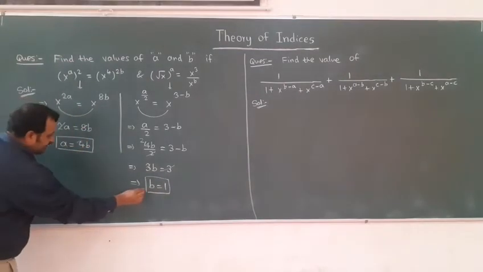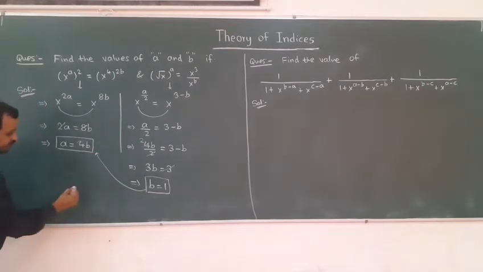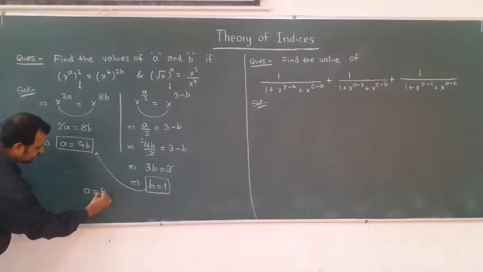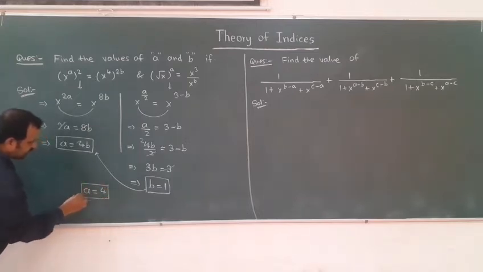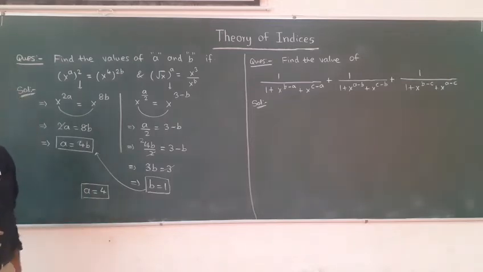Put this value of b here. So what you will get? b is 1 means a is equal to 4. So the value of a is 4 and the value of b is equal to 1. I hope the solution is clear.